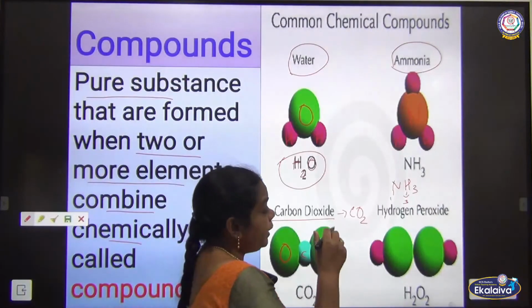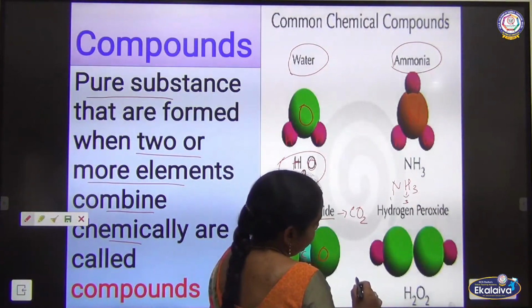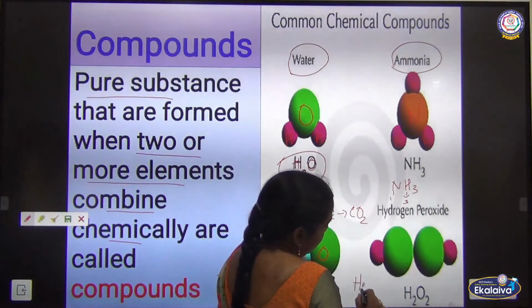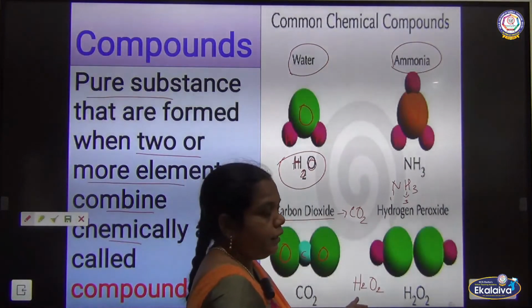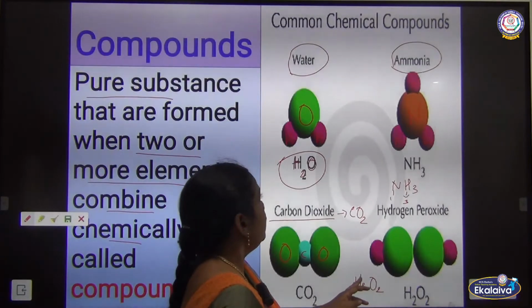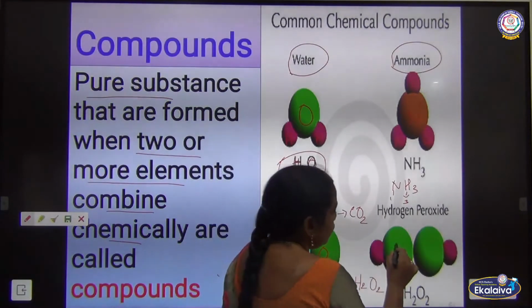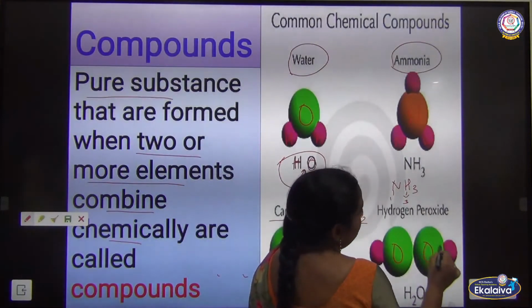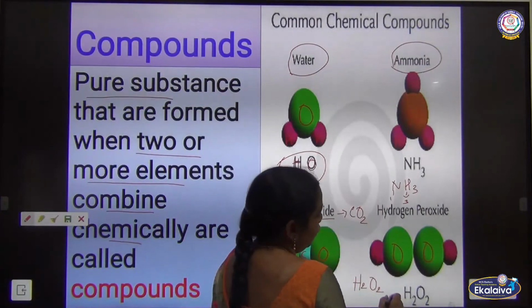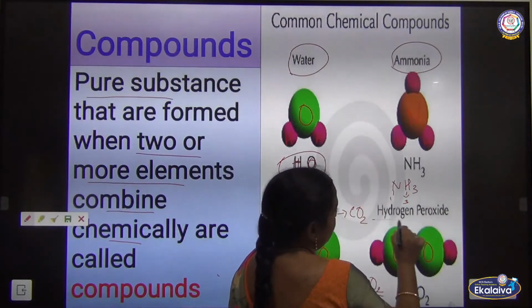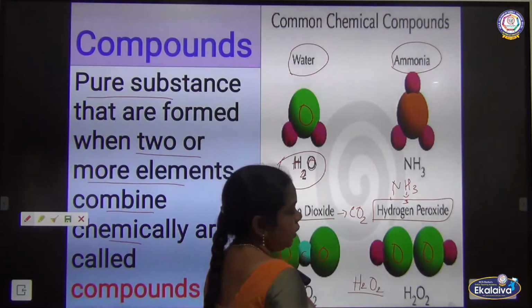And then next, hydrogen peroxide. Hydrogen peroxide formula H2O2. So how many hydrogen? 2 hydrogen and 2 oxygen. So 2 oxygen combine with 2 hydrogen to form the compound called what?